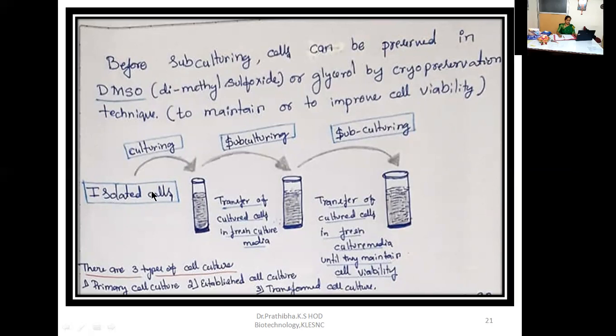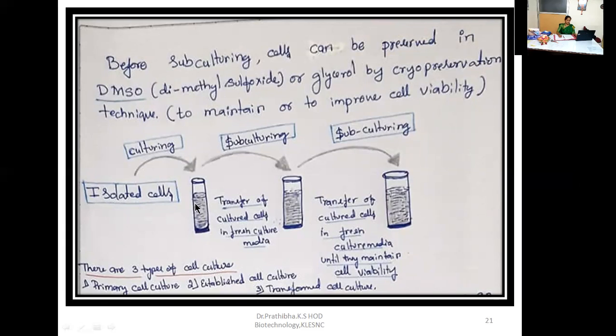Okay, what we did here, first we isolated the cells from the tissues, right? Once we isolated the cells and separated them by the disaggregation methodology, those cells will be cultured in the container. That may be a petri plate or maybe a test tube. Once isolated cells are cultured here, the cells will utilize all the nutrients from this container, right?